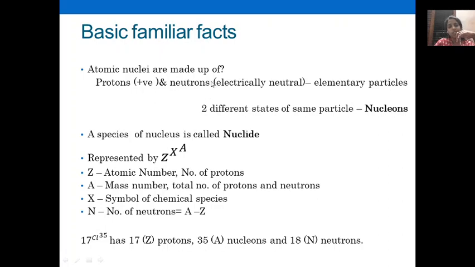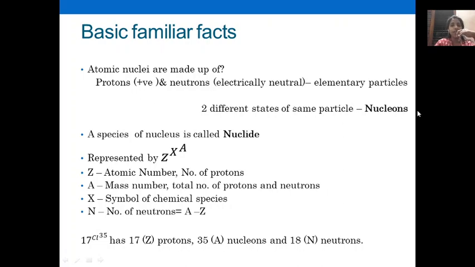These two terms are important. Positively charged protons and electrically neutral neutrons, that is, no charge for neutrons. These are two elementary particles, and together they can be termed nucleons.